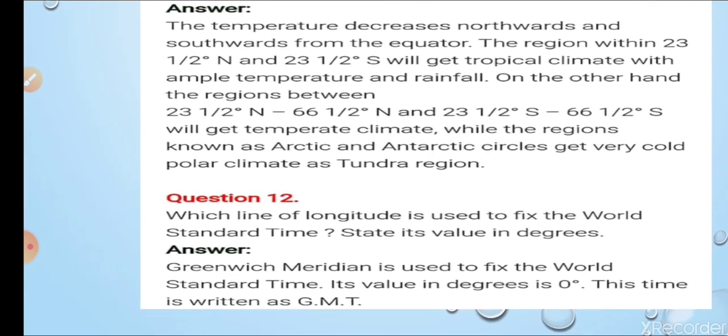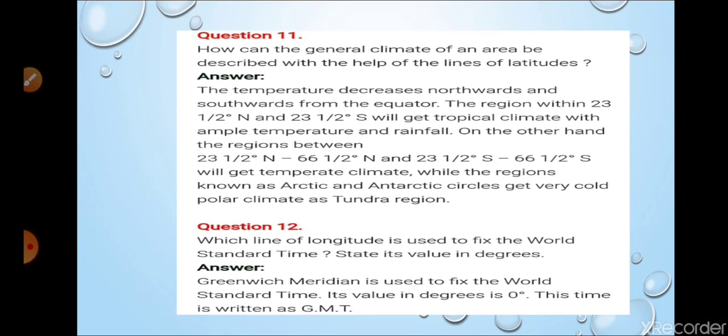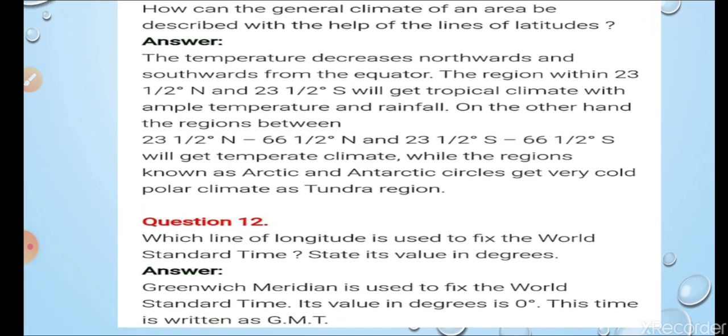So now you can see it properly. Now next question. I hope you can read that answer. Now next question.